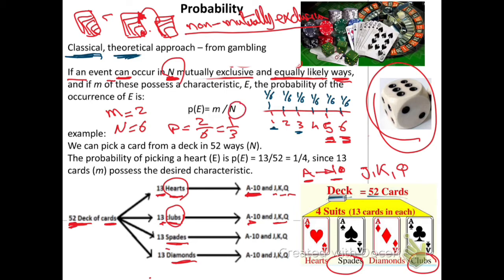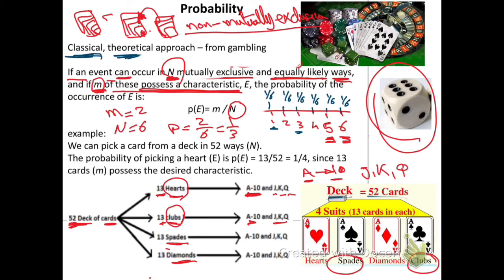The numerator, small m, is the number of outcomes possessing the characteristic we are looking for. So m number of them are odd, m are even, m are more than 3, more than 4, more than 5, less than 2, whatever characteristic we have. So m is the favorable characteristic which we are looking for.